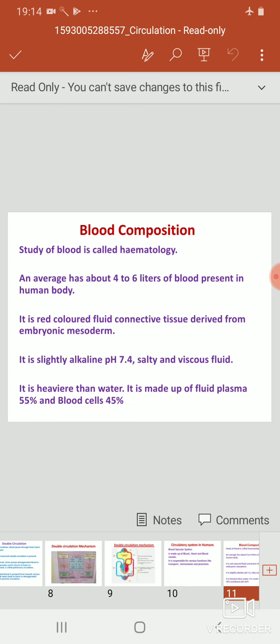The blood composition. The study of blood is known as hematology. On an average, in adult human body, near about 4 to 6 liter blood is present, which is a red colored fluid connective tissue and derived from embryonic mesoderm. It is slightly alkaline, pH 7.4, salty and viscous fluid. It is heavier than water and made up of fluid plasma near about 55% and other blood cells are 45%.